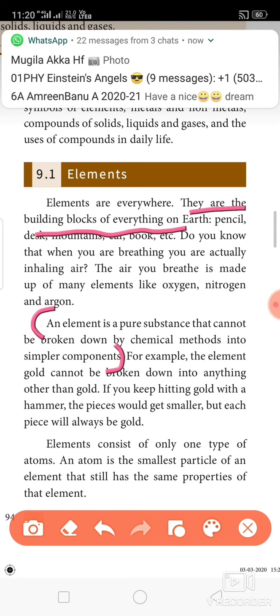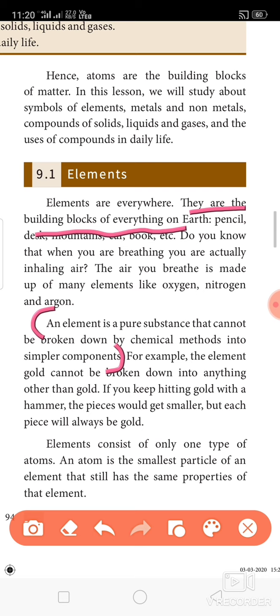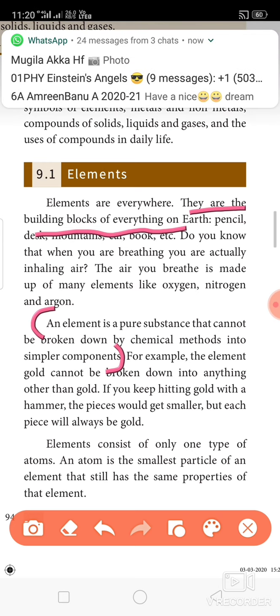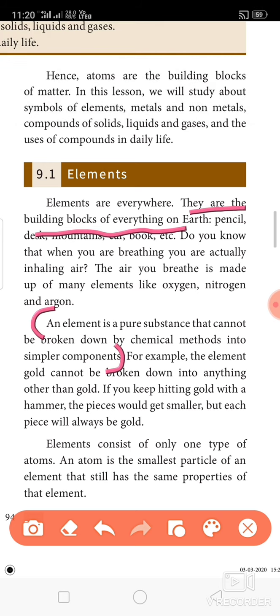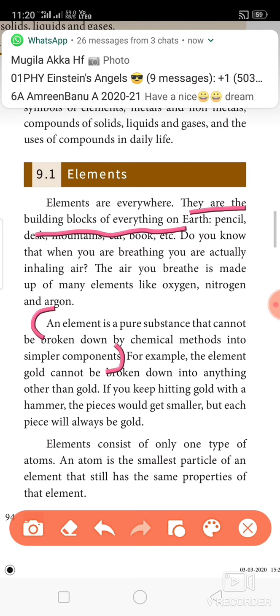In a fission reaction, we can split a heavier atom into 2 simpler atoms of different elements. For example, a uranium atom is split into krypton and barium using atomic fission reaction. That method is a physical method. So, by chemical methods, an element cannot be broken into simpler substances. That is the basic thing.